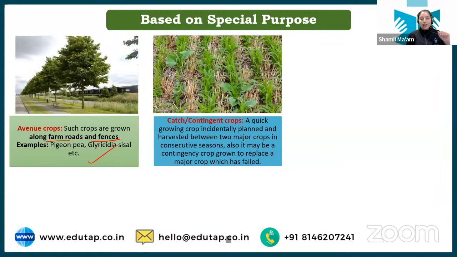Okay? Next we have catch or contingent crop. Now students, sometimes what happens, the farmer grows major crops, but it can happen that due to some mishap there is less production of a particular crop. So within the gap between two crops, the farmer can quickly take a catch crop so that he or she can overcome the losses faced during the main crop. So these crops are called catch crop or contingent crop.